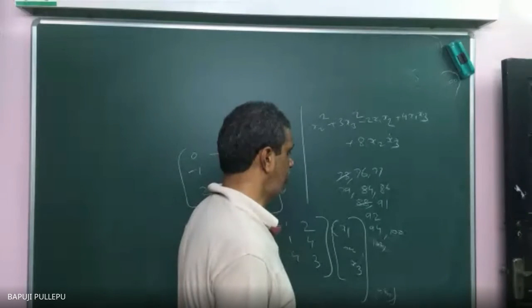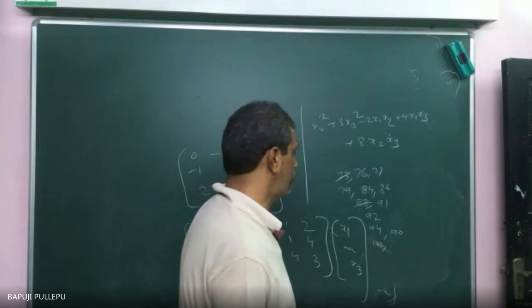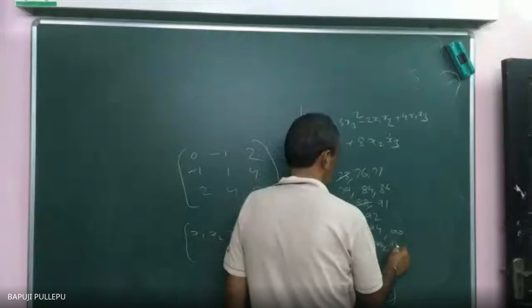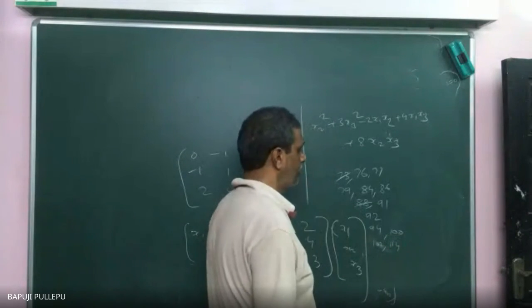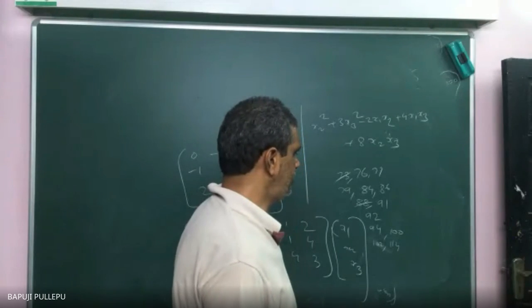Sir, 112 present, sir. Okay. 112 present. 113 present. 114. Not joined, I think so. The 5401 series, I think so.